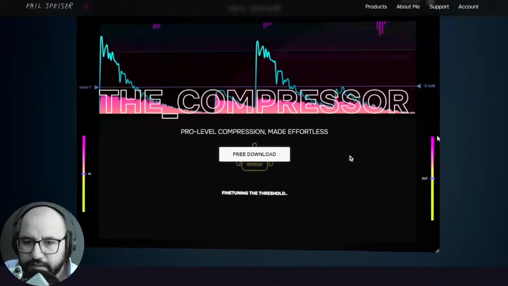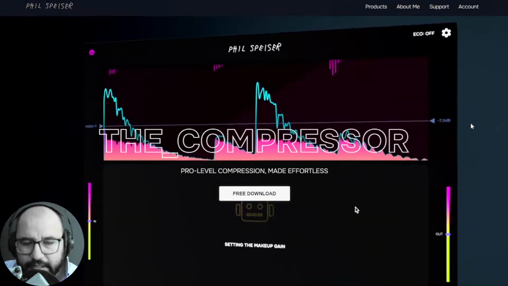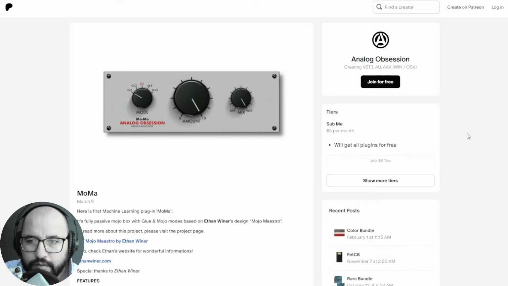Yes, Windows and Mac. Usable in any DAW. Analog Obsession released this cool Mojo box, color box, saturation box called MoMA, right? And it's a pretty cool plugin. It's the first plugin that uses machine learning by Analog Obsession.